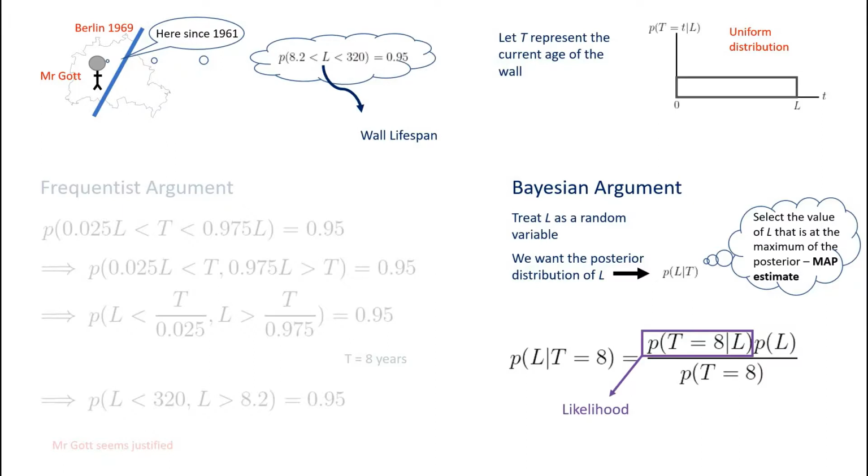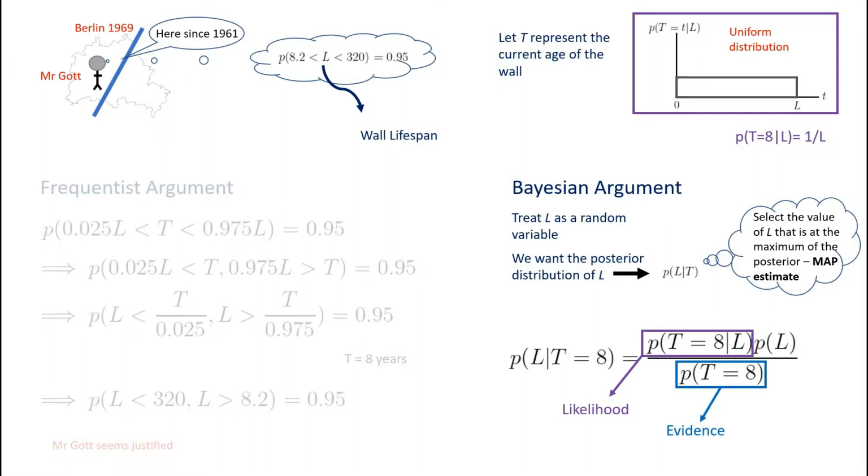First being the likelihood. The likelihood of L, specifically, is where our variable L is already given. We actually are lucky here. We know the likelihood. If you look in the top right corner, it is a uniform distribution, where we know the probability of t equal to 8 given L is equal to 1 over L, like any other value t would hold in this lifespan. Next, we have the denominator, and we call this the evidence in machine learning. This can actually be written as an integral.